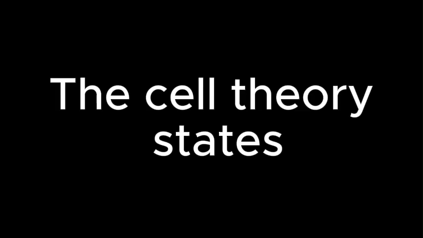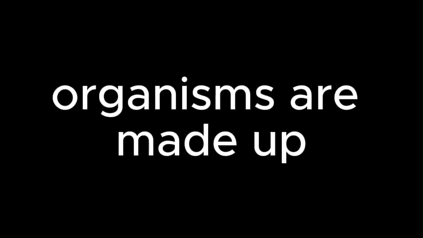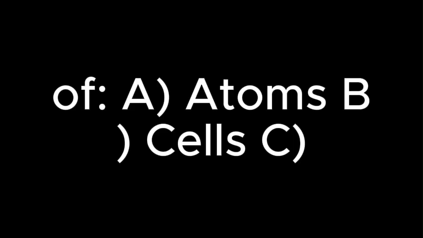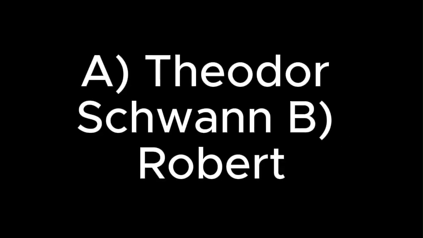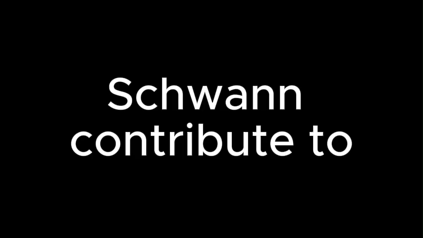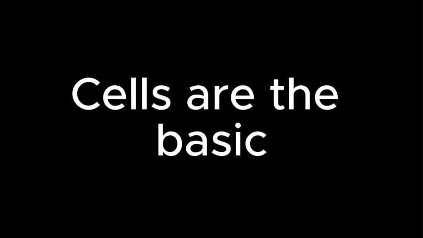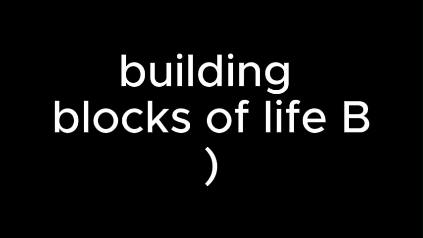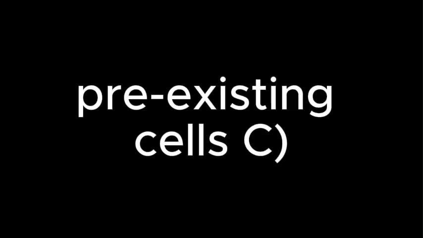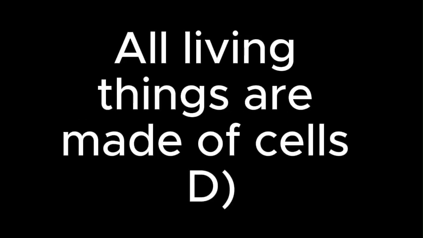24. The cell theory states that all living organisms are made up of atoms, cells, organs, molecules. 25. Who discovered cells by looking at a slice of cork under a microscope? A. Theodor Schwann, Robert Hooke, Louis Pasteur, Anton van Leeuwenhoek. 26. What did Schleiden and Schwann contribute to the cell theory? A. Cells are the basic building blocks of life. All cells come from pre-existing cells. All living things are made of cells. Cells are not the basic unit of life.